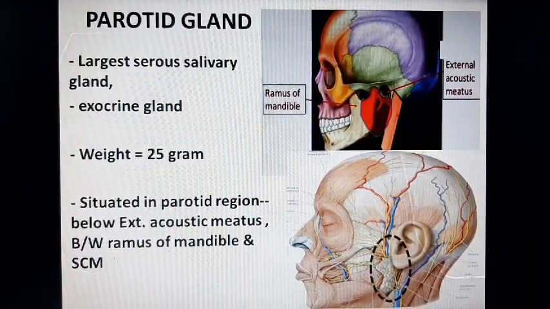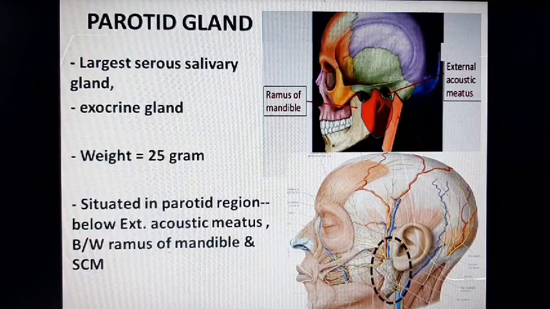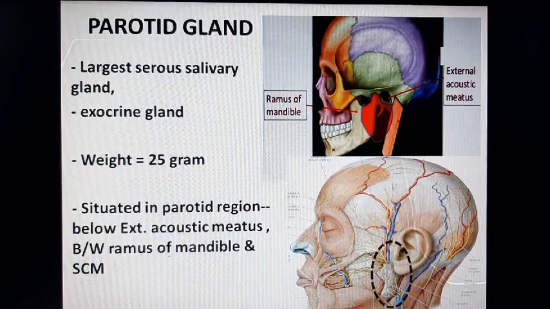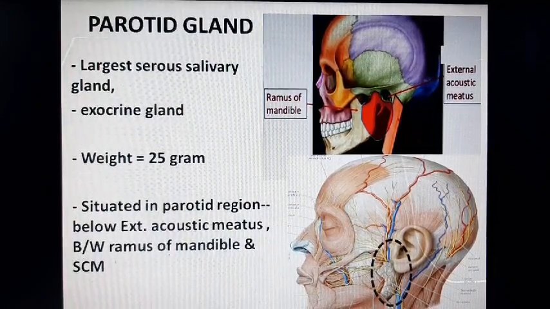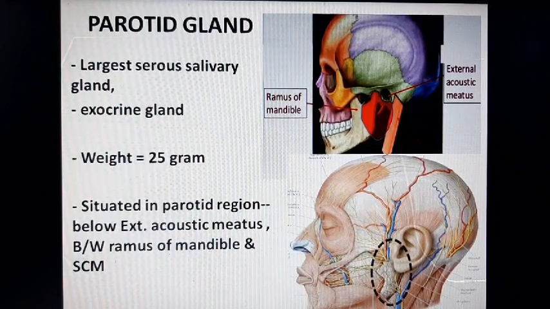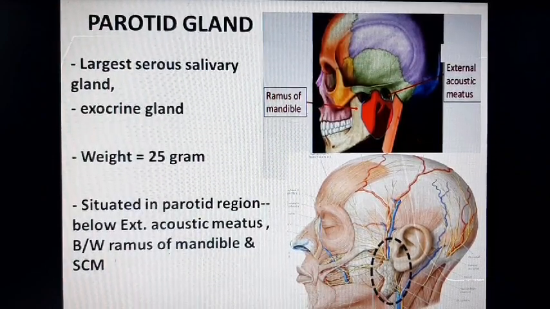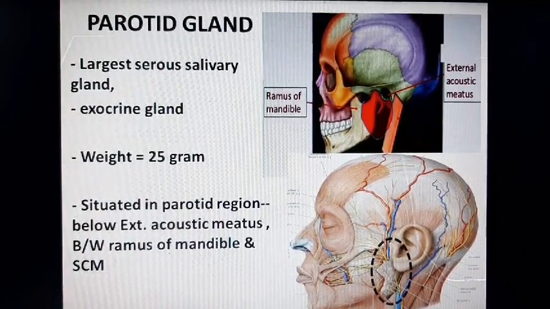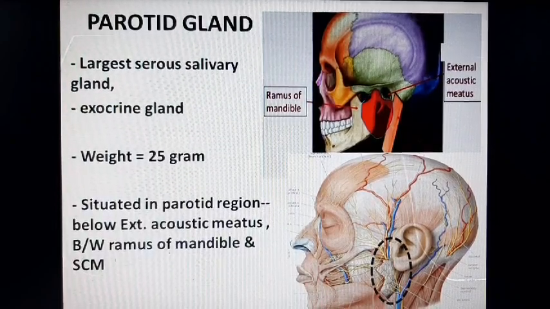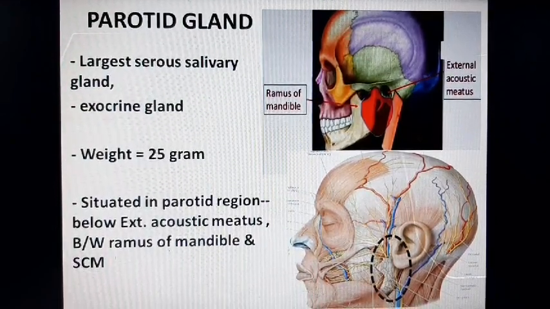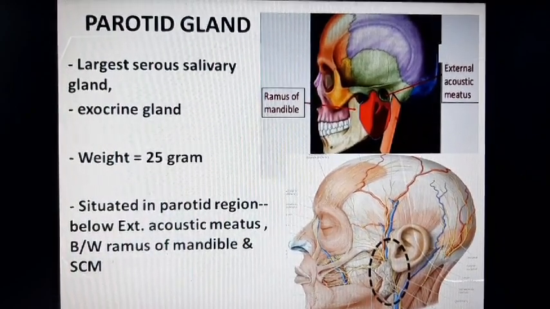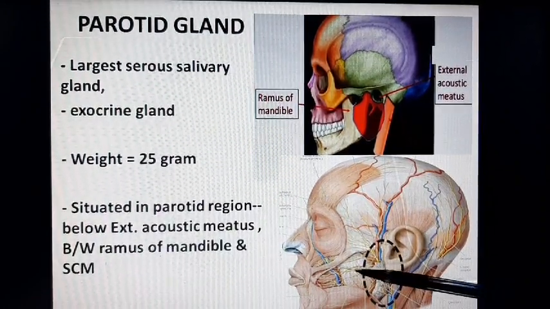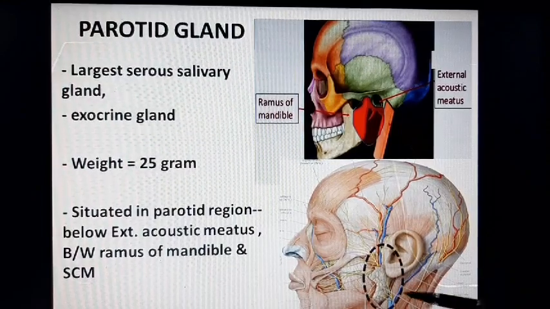Now comes to the detail of parotid gland. It is largest serous salivary gland. It is exocrine gland. Its weight is 25 gram. It is situated in the parotid region below the external acoustic meatus between the ramus of mandible and sternocleidomastoid muscle. It overlies anteriorly on masseter muscle and posteriorly on sternocleidomastoid muscle. You can see the gland in this atlas. This is the parotid gland and this is the masseter muscle. This is the sternocleidomastoid muscle.